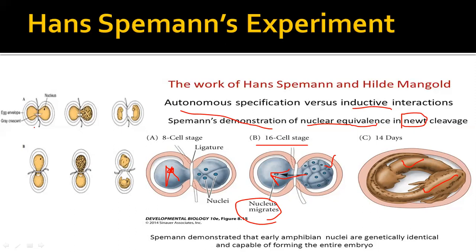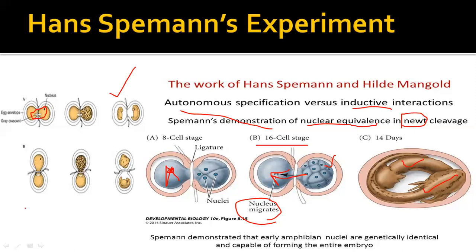Here you can see in this one, this white area. This white area is called the gray crescent. In the first experiment, when he tied with the ligature horizontally, the gray crescent is divided equally on both of the sides. So both of the organisms are normal.